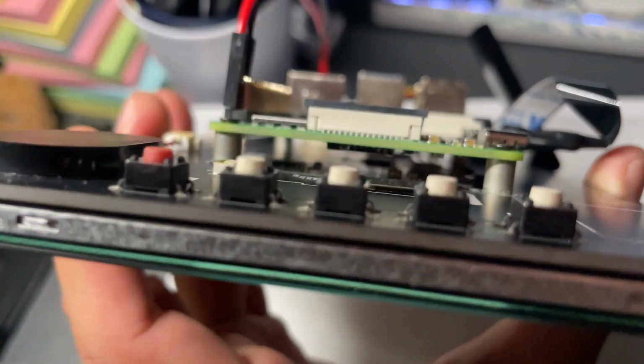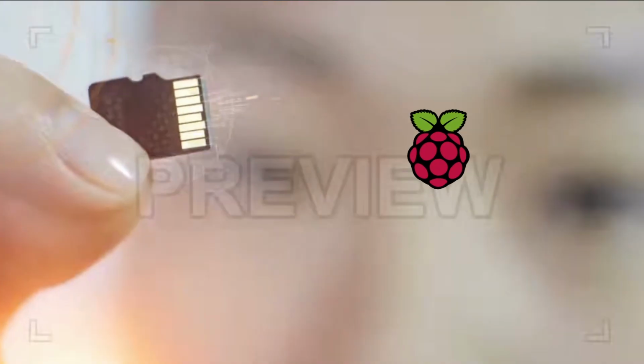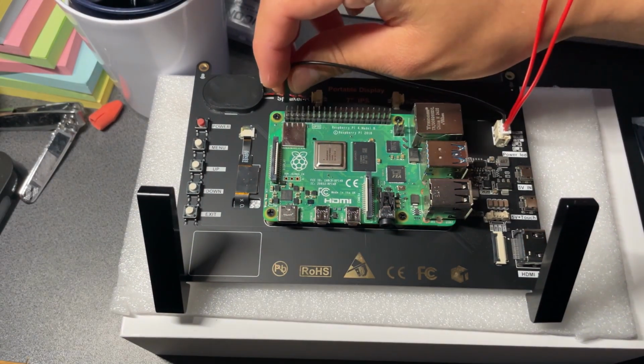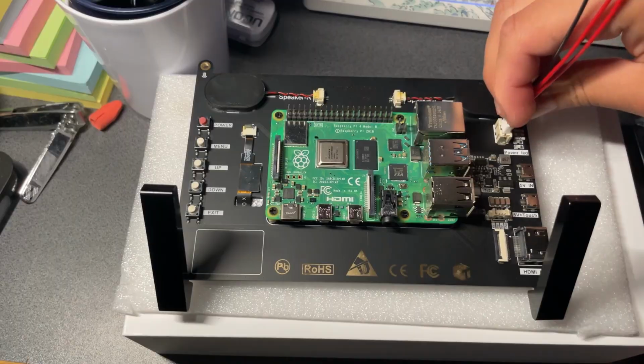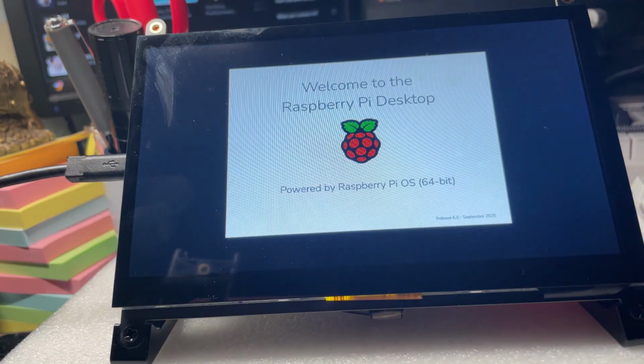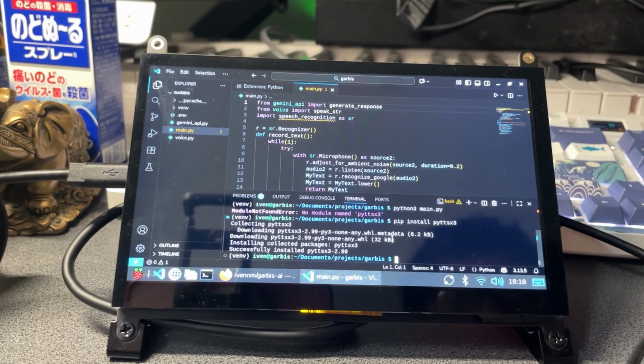It's actually a micro SD card, and that tiny little hole right there, that's where I need to put it in. So I had to install Pi OS on that micro SD card. Disassemble the whole thing piece by piece, wire by wire. Plug in the SD card, reassemble the whole thing, and it finally booted up. Now all I need to do is run the code from earlier and we got Garbus.